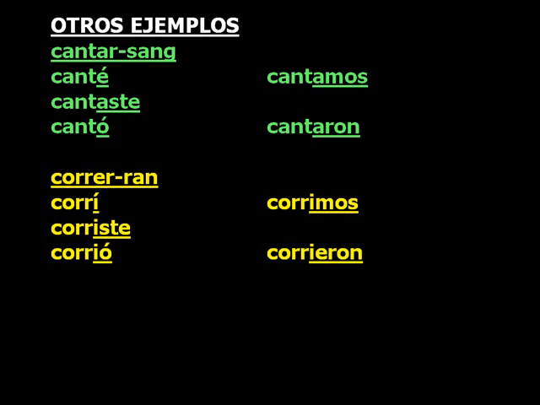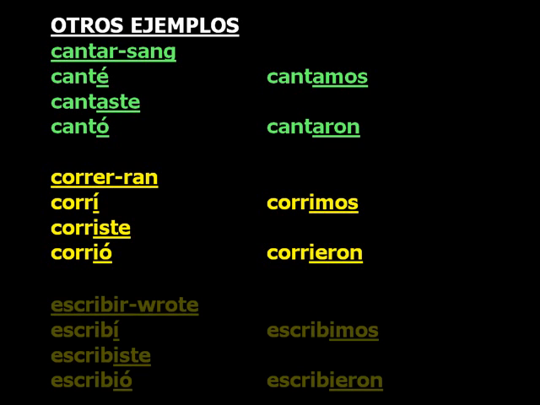Another example, of an ER verb: corrí, accent over the I, I ran. Corriste, you ran. Corrió, accent over the O, he, she, you formal ran. Corrimos, we ran. Corrieron, they or you all ran.